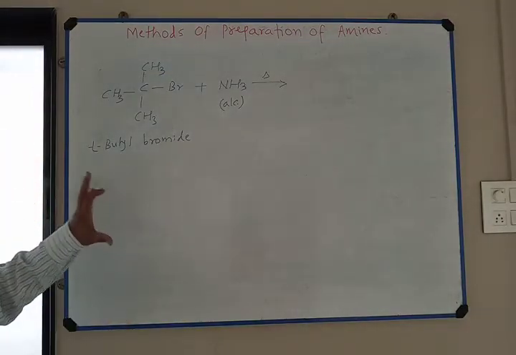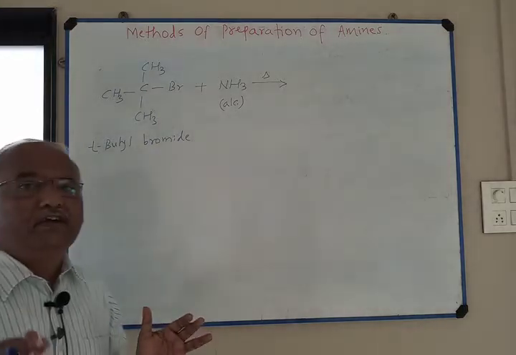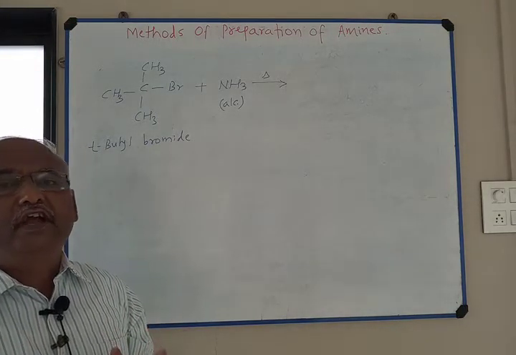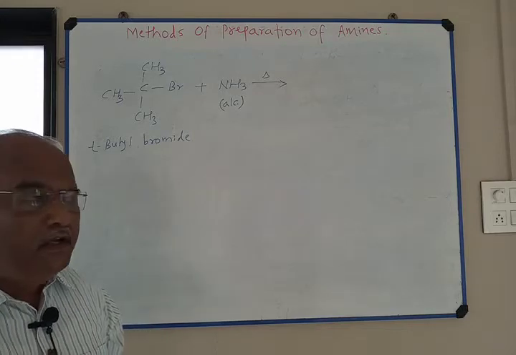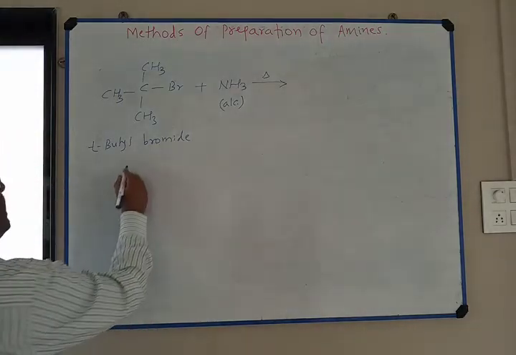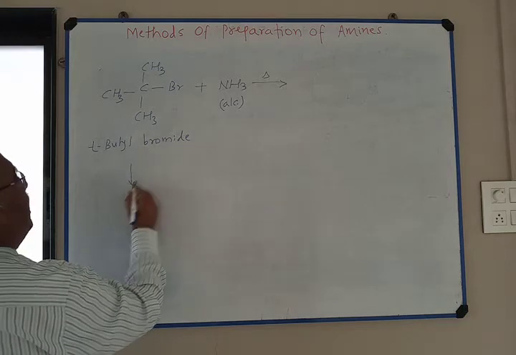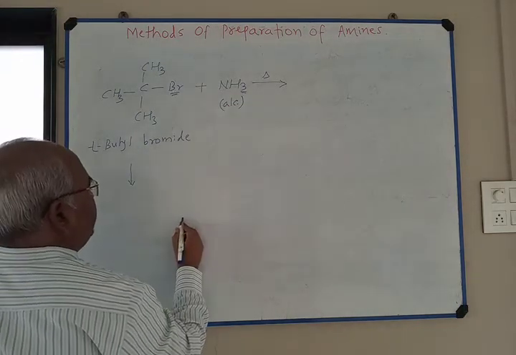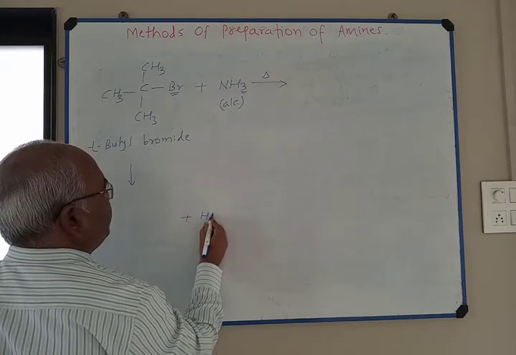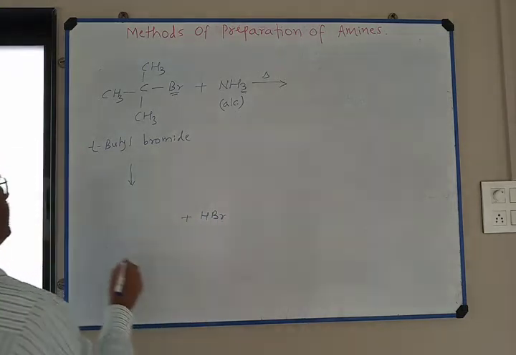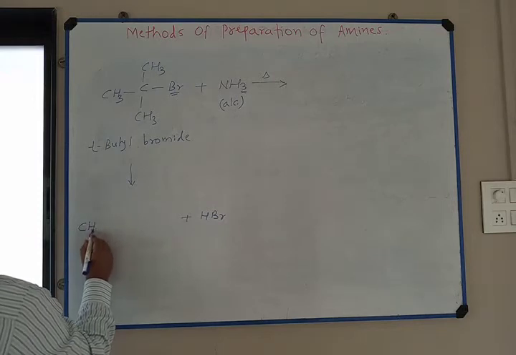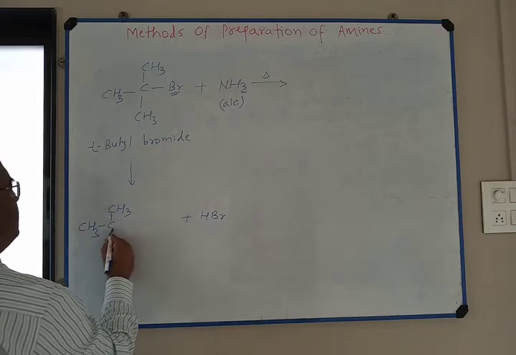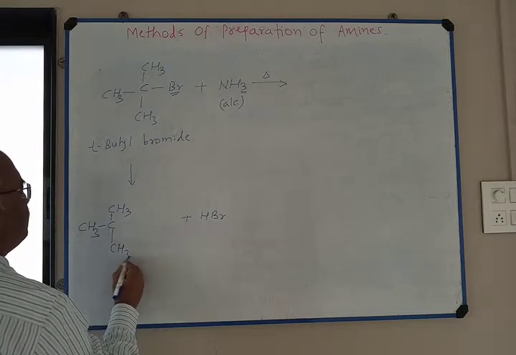Remember, here ammonolysis does not take place. Here elimination reaction takes place. If you complete the reaction like this, hydrogen combines with bromine and HBr is the side product, and (CH3)3C-NH2.